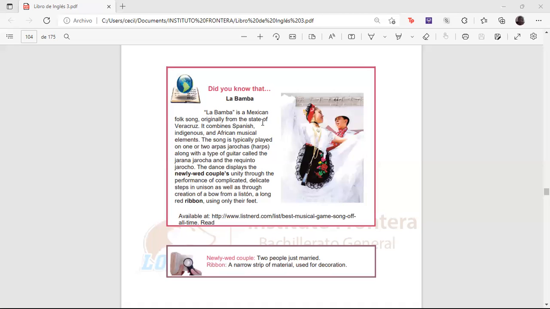If you say La Bamba, you focus immediately on Veracruz. If you say mariachis, you go straight ahead to Guadalajara. So these are festivals, these are customs in specific cities that we know in Mexico, okay?